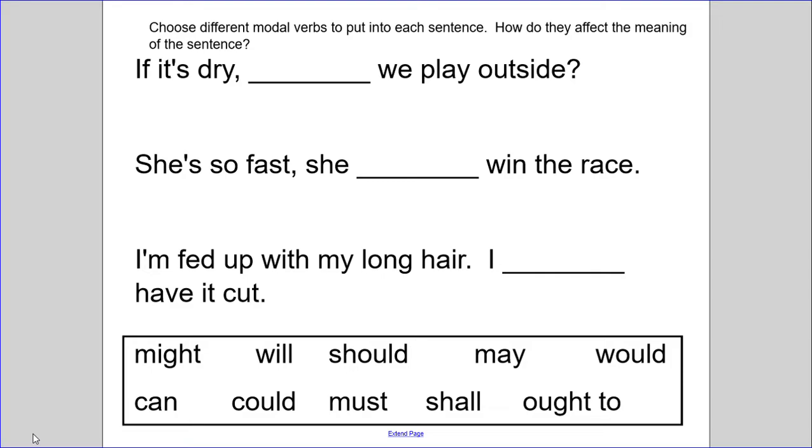Have a look at the ones underneath. How could you show that they're confident it will happen? How would you show somebody was hesitant? Perhaps unsure. It won't happen for sure. It will happen for sure. Maybe in the middle, we don't know. See if you can play around with those 3 sentences. How many different modal verbs work? Not every modal verb will make sense in every sentence. So just bear that in mind. Have a little think.